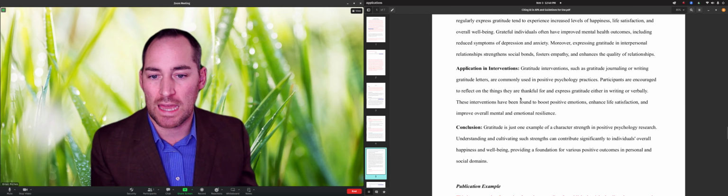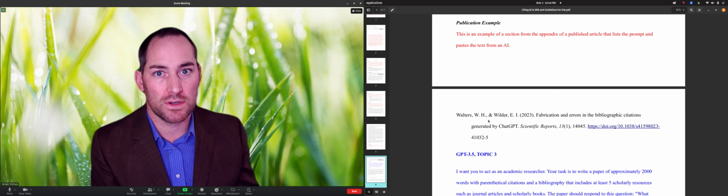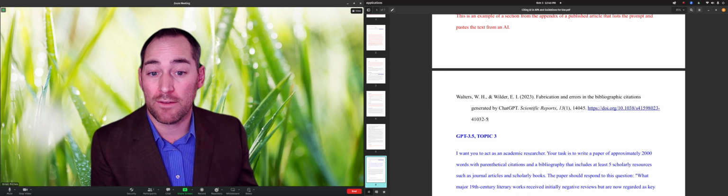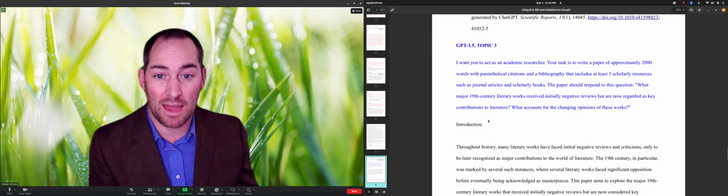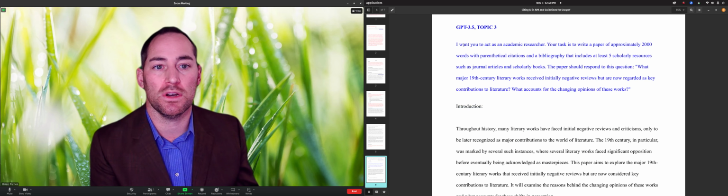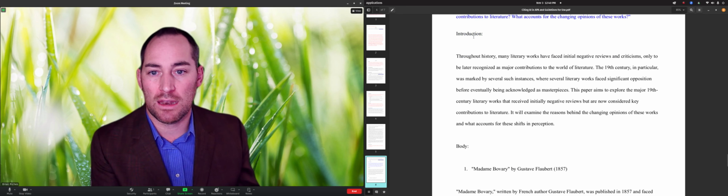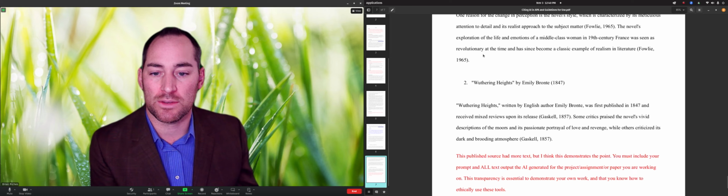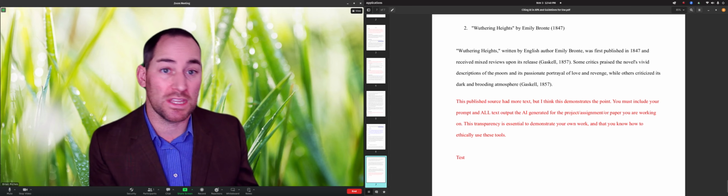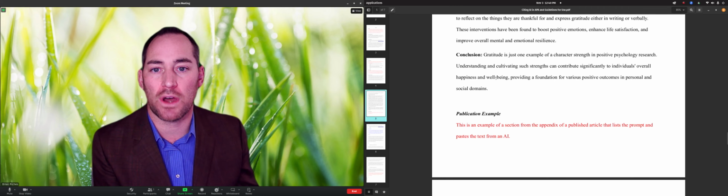So I also have an example from a published research paper. So in this paper, they had quite a few. They used ChatGPT 3 quite heavily. This is one example. So this is something they asked. Hey, can you act as an academic researcher? Write a paper of about 2,000 words. And so then they've given what the AI has printed out. I shortened it for length, but this was a very long appendix. But that is what journals are asking for now.